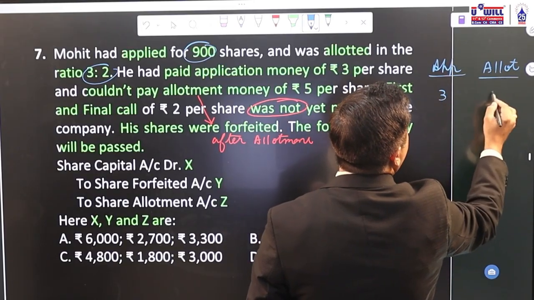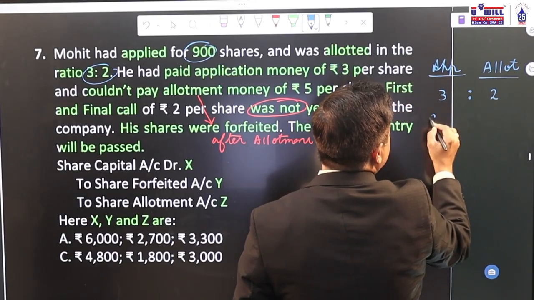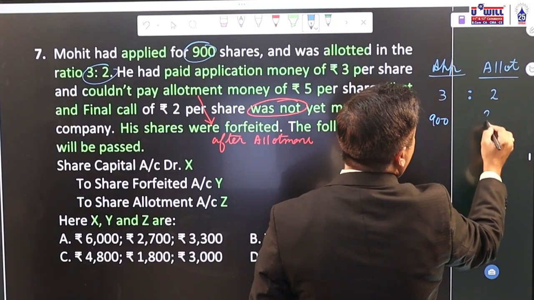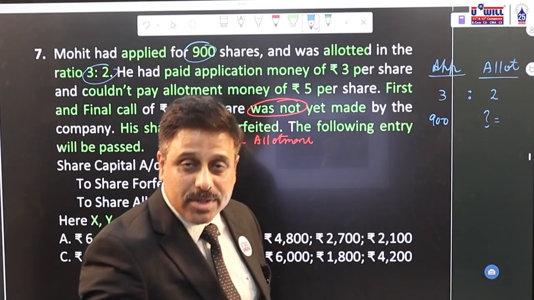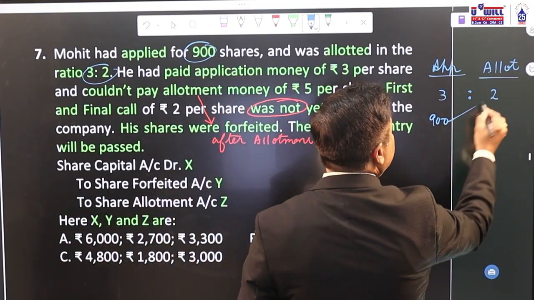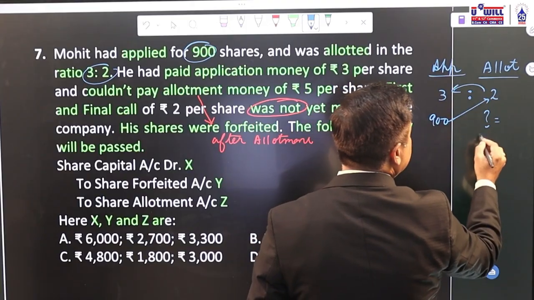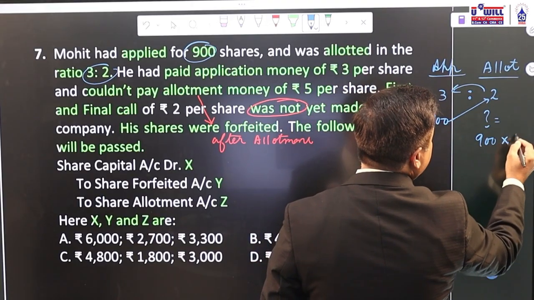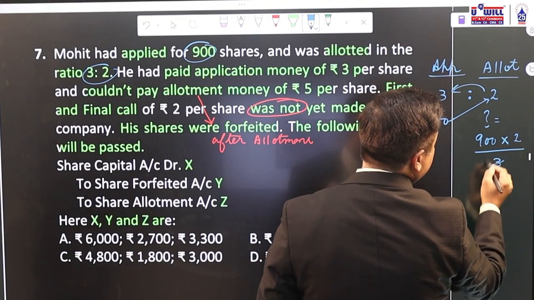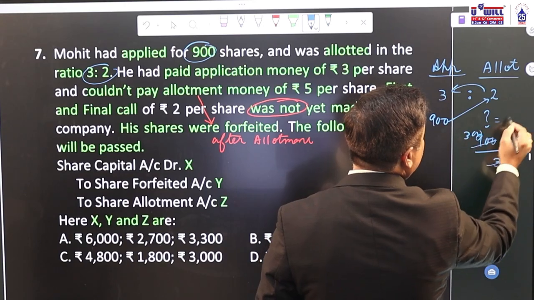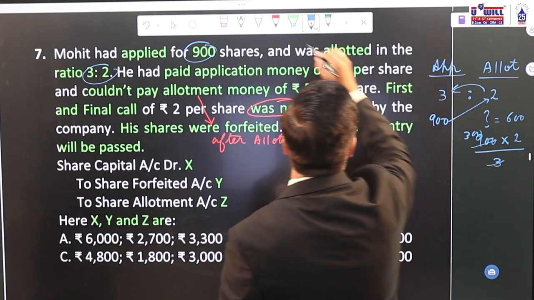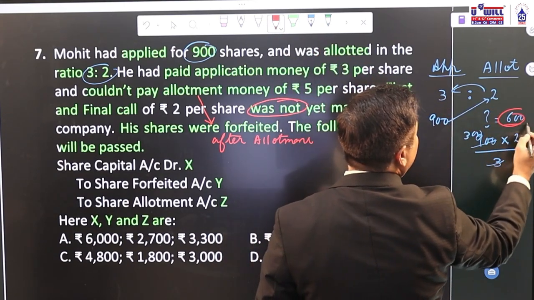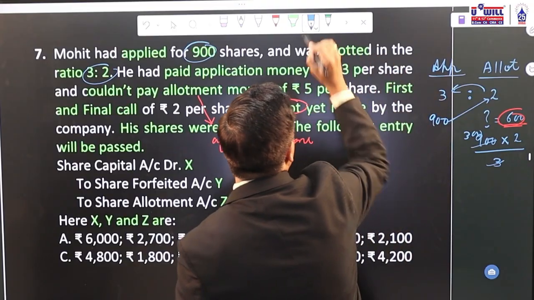In the 3:2 ratio, if he has applied for 900, allotment would be done for how many shares? 900 multiplied by 2 divided by 3. 3 into 300, 300 into 2, 600. He would have been allotted 600.